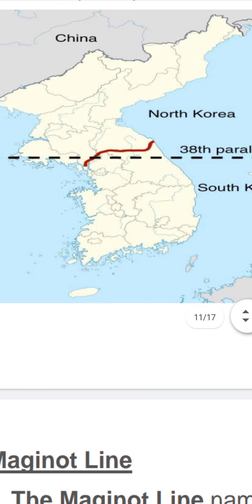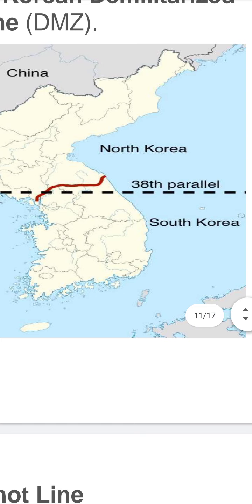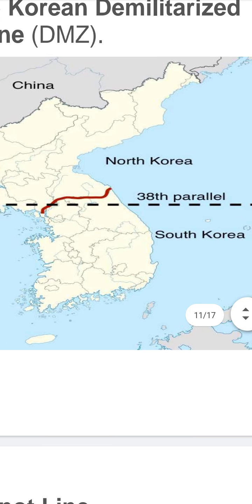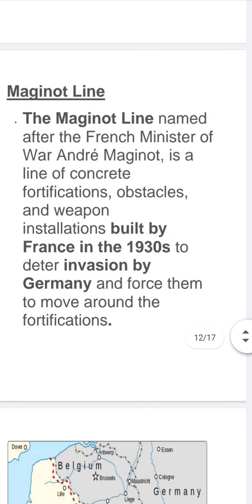As you can see in the map, there is North Korea, South Korea, and parallelly there is a line passing, it is called 30th parallel. Next, Maginot Line.